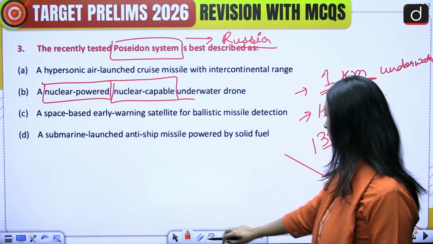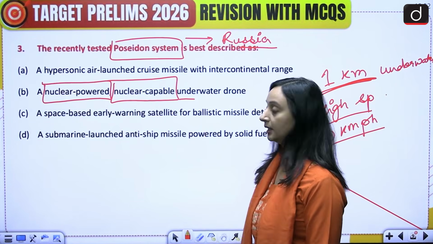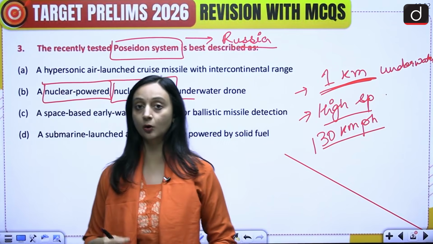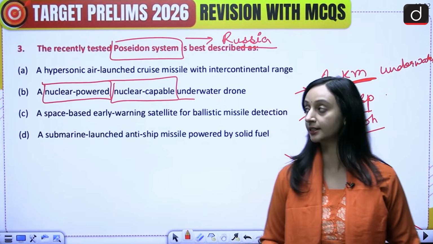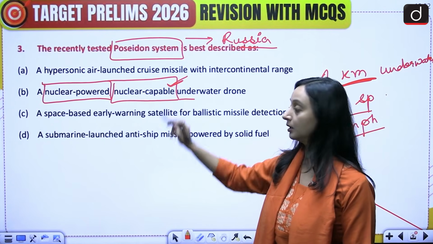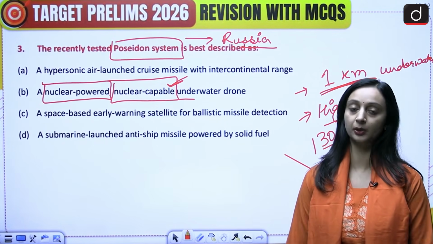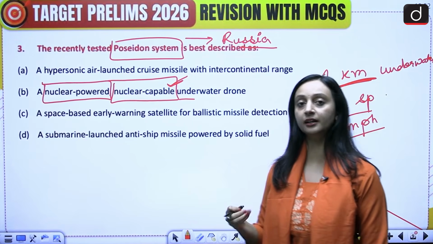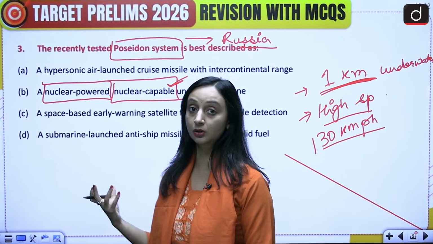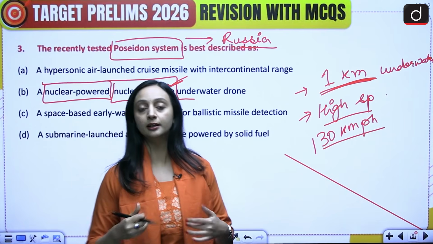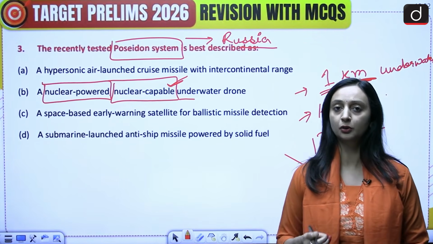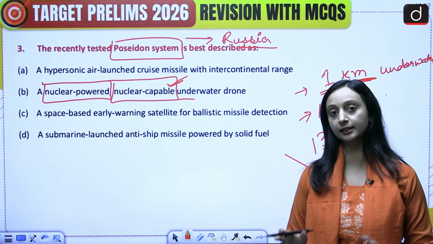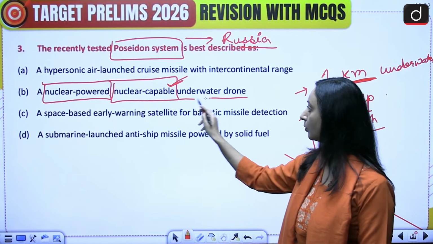Nuclear powered meaning that it is basically running on these nuclear reactors, energy that is being generated by the nuclear reactors. And it is also nuclear capable. It can also carry warheads whenever required. So this is a great deterrence capability that this underwater drone has, that it can be used at the time of need, whenever Russia needs to counter the enemies that it has. In that case, it can make use of this underwater drone.